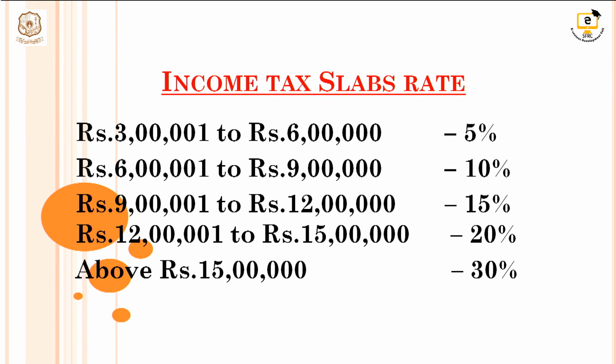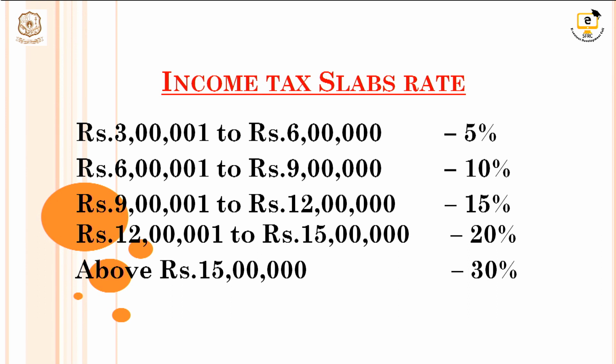If the net total income exceeds 3 lakh 1 to 6 lakh, the person is liable to pay 5% as taxes. If the person's net total income exceeds 6 lakh 1 to 9 lakh, they are liable to pay 10% as taxes. If the person's net income exceeds 9 lakh 1 to 12 lakh, they are liable to pay 15% as taxes to the government.